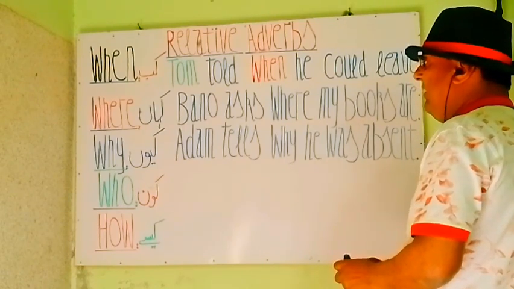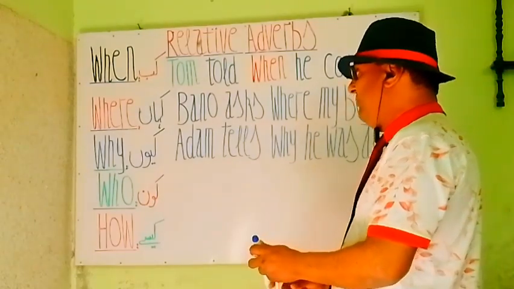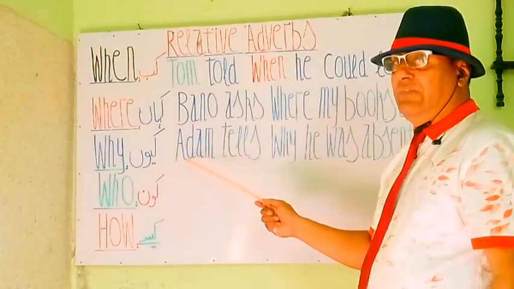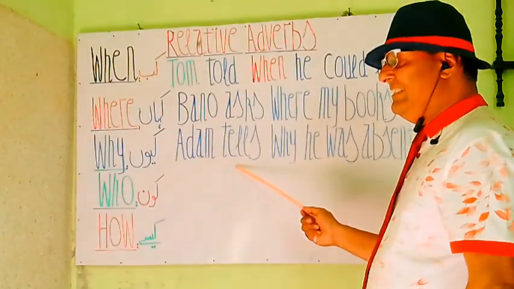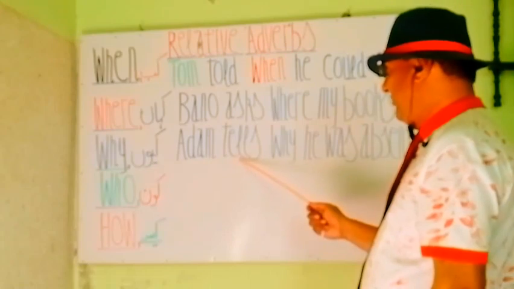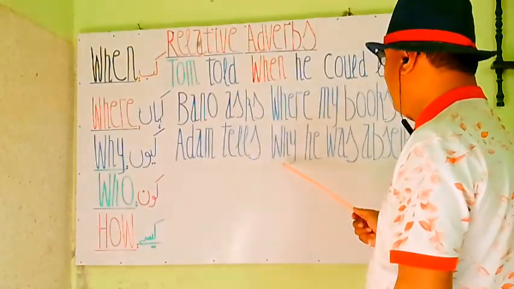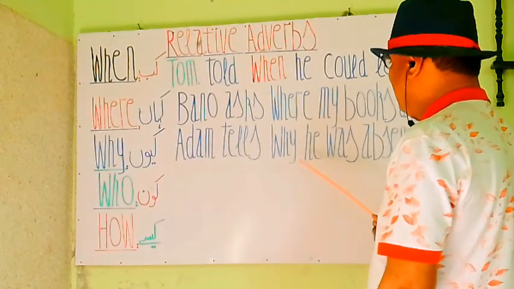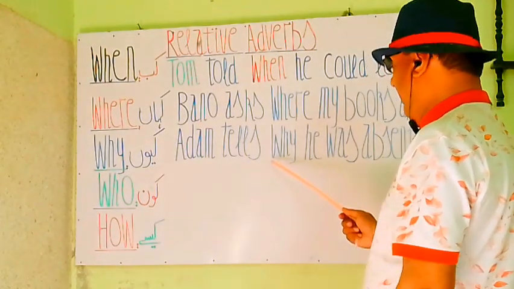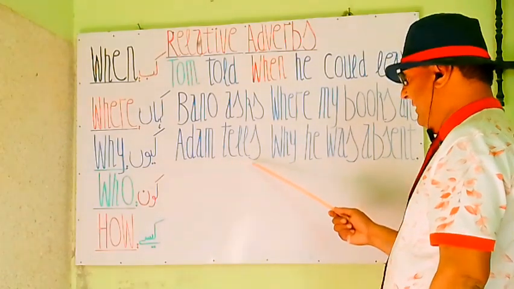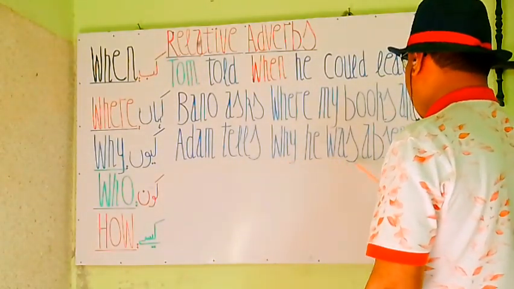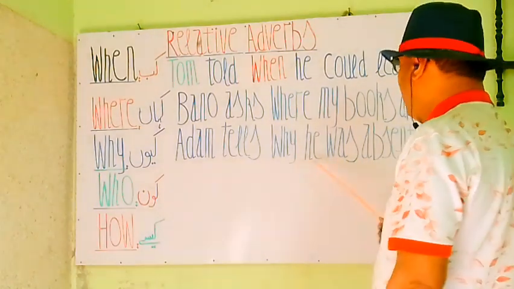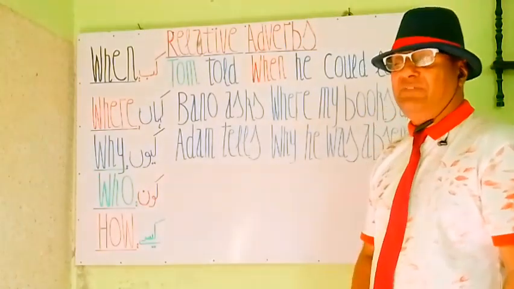So in this particular sentence, you see, my students, Adam is a singular male noun and a subject here. Tells is a principal verb and it's the first form, tells, and why is here connecting these two sentences, and why is the relative adverb. It's connecting Adam tells and the next part he was absent. He was absent, वो गैर हाजिर था. Adam tells why he was absent.